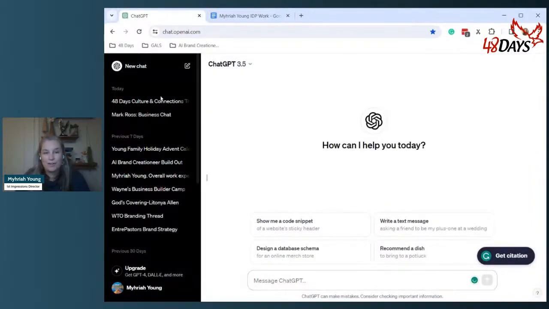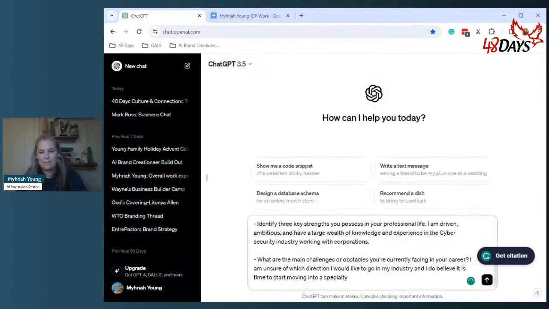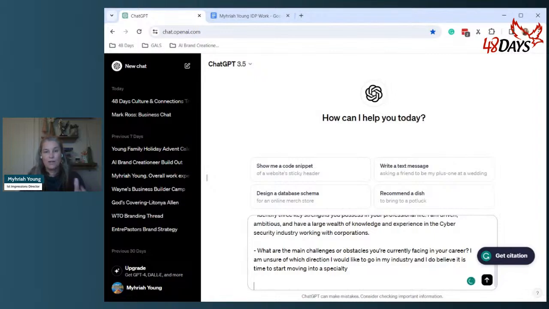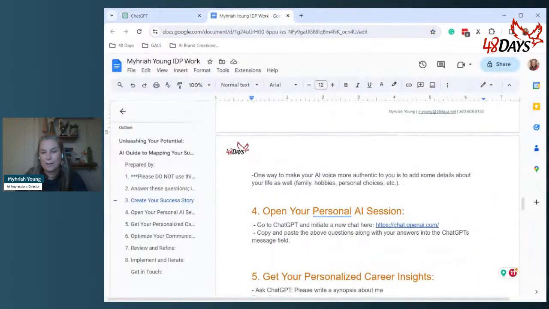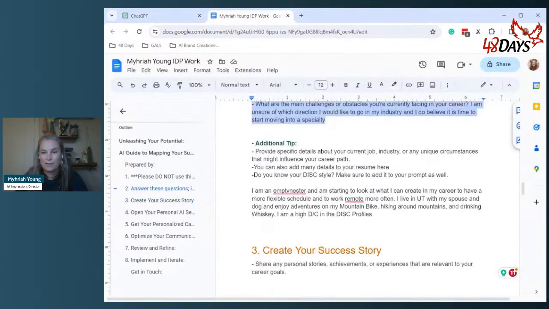You're going to create a new chat and you're just going to paste this in. You're going to hold down Shift and hit Enter, which will allow it to go down. If you hit Enter, it's going to submit it, and we don't want to submit it quite yet. We also want to grab this next paragraph that we also put, and go ahead and be as detailed in this. You can actually make it pretty long.